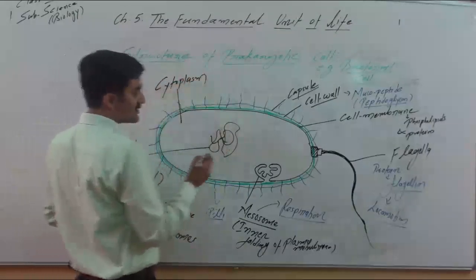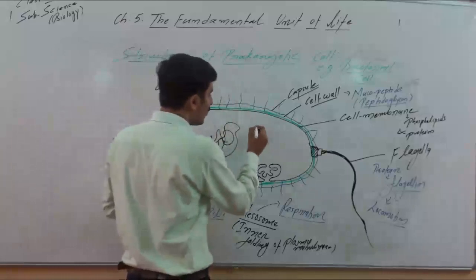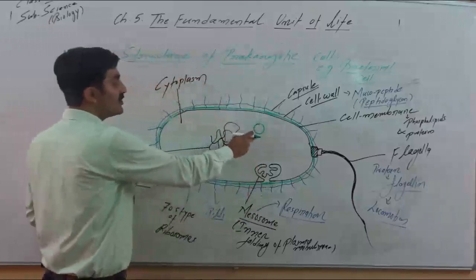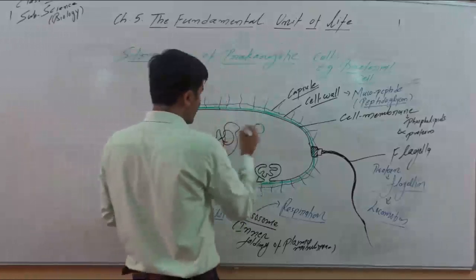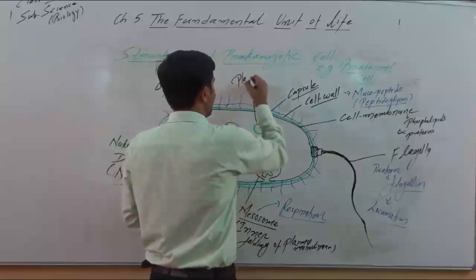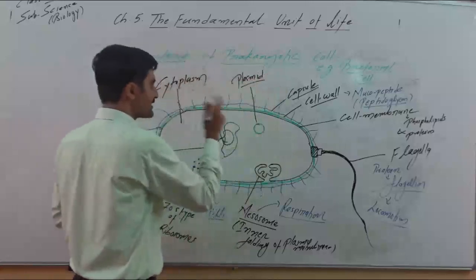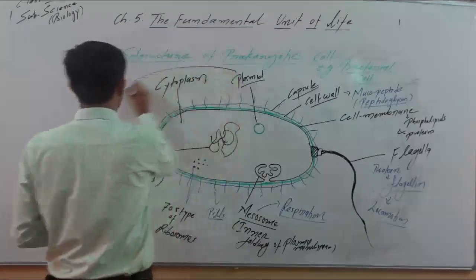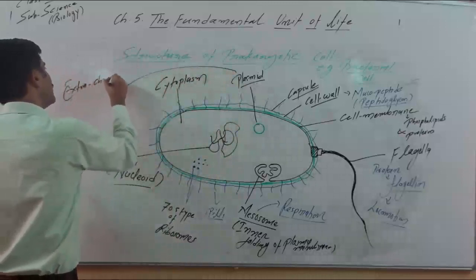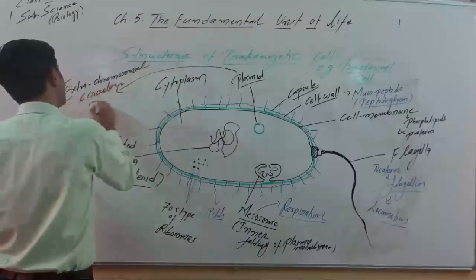Beside the nucleoid, in many bacteria or prokaryotic cells there is the presence of one more DNA. This DNA is additional to the main DNA, and this DNA is called plasmid. This is a very important term. This is basically a DNA, and we can define plasmid as extra chromosomal circular DNA.